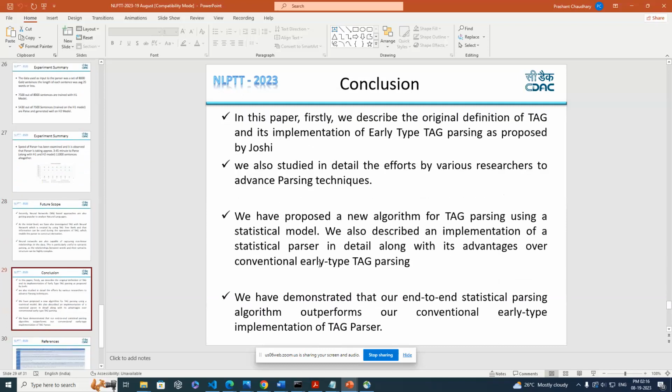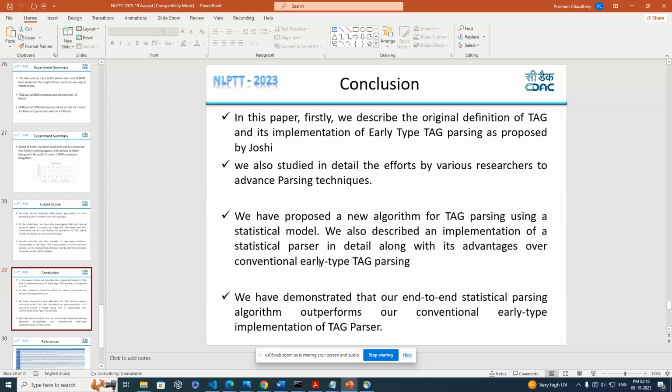In conclusion, in this paper we first described the original definition of tree adjoining grammar. We implemented the Earley-type TAG parser. We also studied and analyzed the efforts of various researchers in advancing existing Earley-type algorithms, and we propose an advanced, modern mechanism using the statistical model with probability calculations.